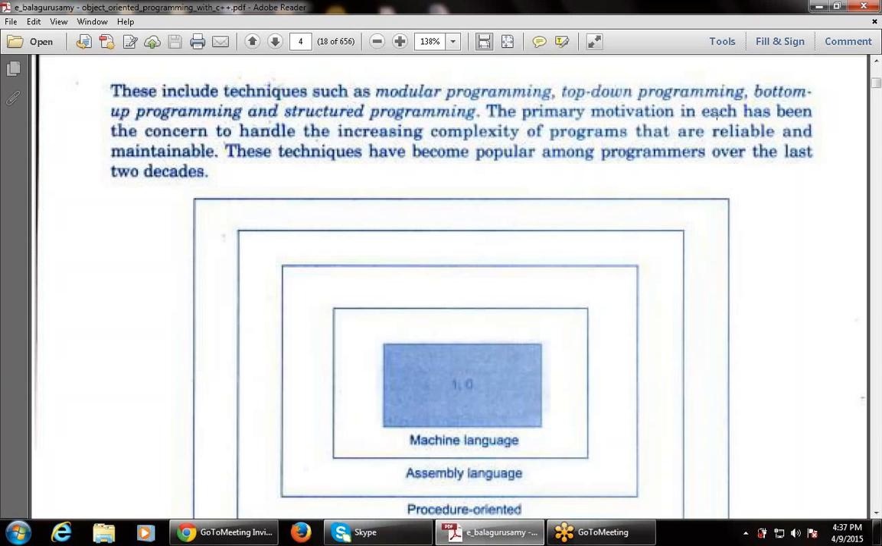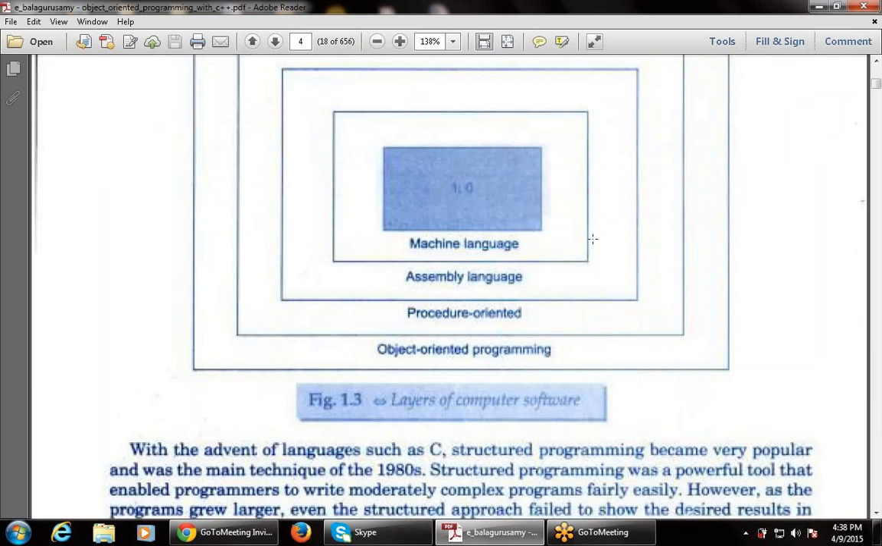The primary motivation in each has been the concern to handle the increasing complexity of programs that must be reliable and maintainable. These techniques have become popular among programmers over the last 2 decades. So these are the various techniques used by programmers: modular programming, top-down programming, bottom-up programming, and structured programming.